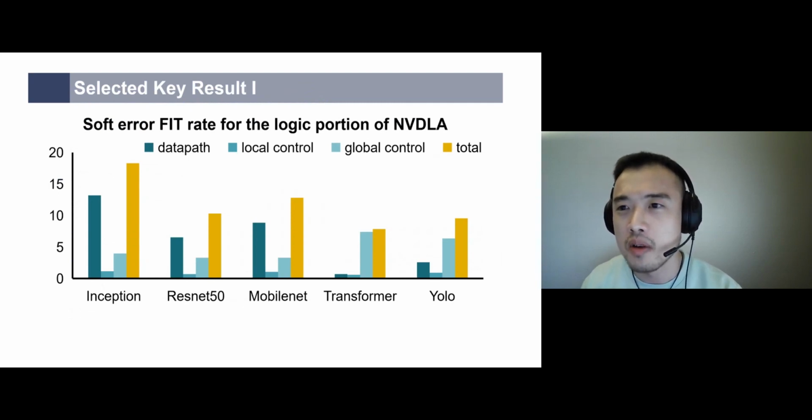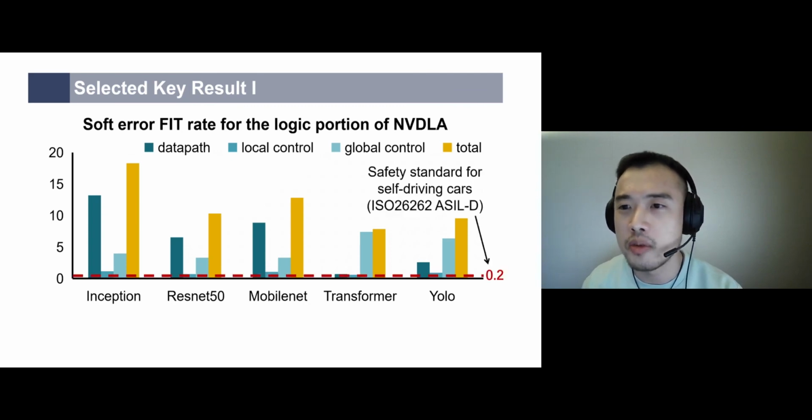The first one we're showing here is the total soft error FIT rate for the logic portion of NVDOA, which is the yellow box. We also break down the total FIT rate into data path, local control, and global controls, such that we can see their contribution to the overall error effects. Notice that in our fault model, we divide control flip-flops into global control and local control. Local controls are closely coupled with specific data path flip-flops. A hardware error in local controls will only affect these specific data paths. However, a hardware error in global controls in general will affect a large number of output neurons.